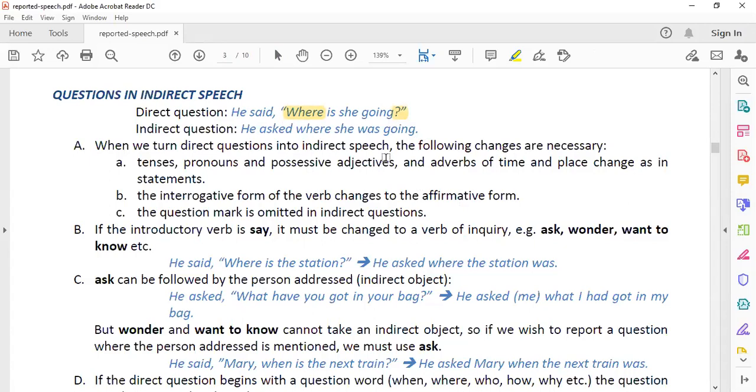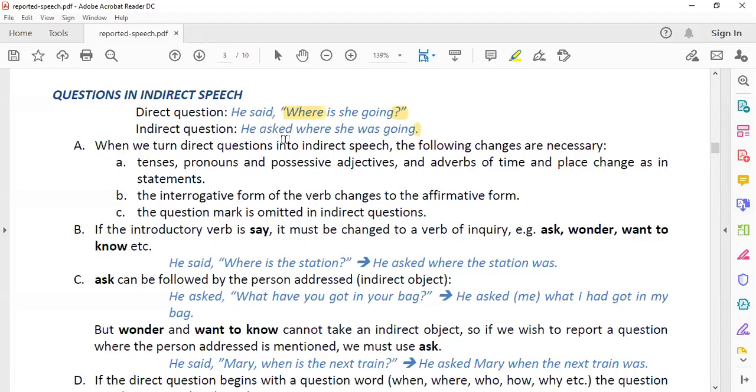Now, when an interrogative sentence is given, first thing you have to remove, again, is the punctuation mark. So you are not going to repeat the question mark in indirect speech. As you can see in the example here, indirect question, when you have changed it, you are not going to use a question mark. You will use a full stop.